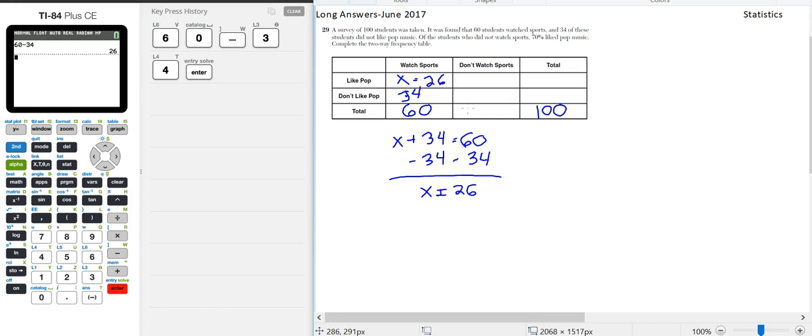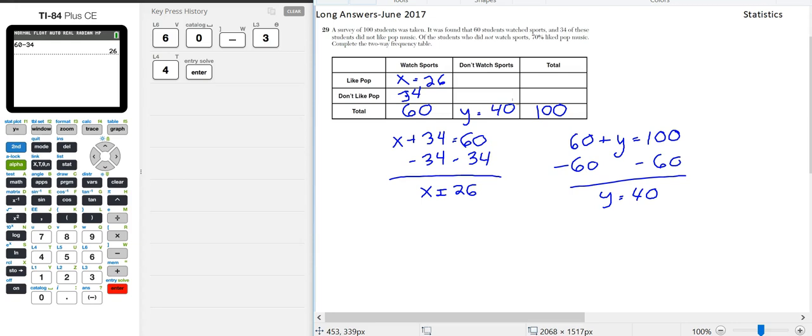Also, what we could solve, now that we know the total students who watch sports and the total of everything, we could solve for the number of students who don't watch sports. Let's use that as y. So we know that 60, the total number of students who watch sports, plus the total number of students who don't watch sports, which is y, is equal to the total of all the students. Subtract 60 and subtract 60. y is equal to 40. So the total number of students who don't watch sports are 40. That's all the information that we could fill in so far. Let's go back to the question and see what else we know.